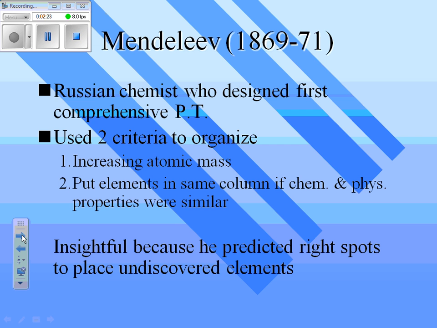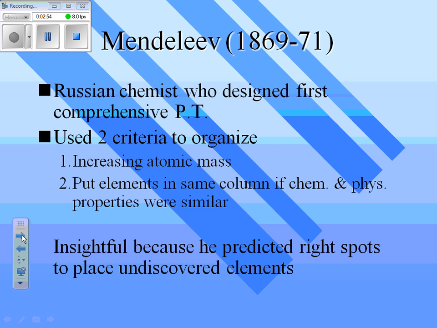Around the same time that Dalton was coming to his ideas, a little bit after, Mendeleev came along. Mendeleev was a Russian school teacher, and he had a problem. He needed a way for his students to be able to memorize all of the elements and their properties. So he kept putting the stuff on index cards, rearranging things, until he figured out a way of organizing the atoms so that if they have the same properties, they were in a column with each other. He arranged them by their mass, something that he knew.